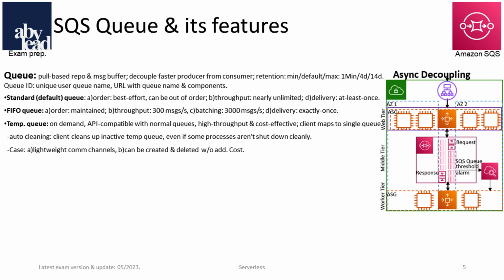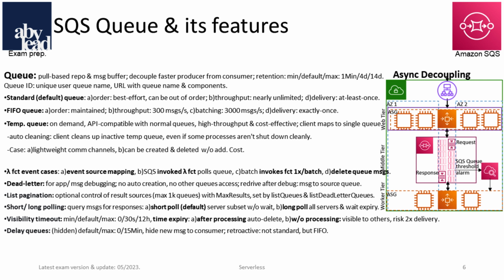In addition, for common message patterns, you can create and delete temporary standard queues for free and with little development time. The following queue functionalities support you to optimize workflows, such as the Lambda function event invoke. Lambda polls the queue, it can monitor queue batches, it invokes the function, and Lambda is able to delete queue messages. You can choose between the fastest default short polling with waiting time 0 and immediate response, or the more elaborate long polling with waiting time up to 20 seconds and its response at the end.